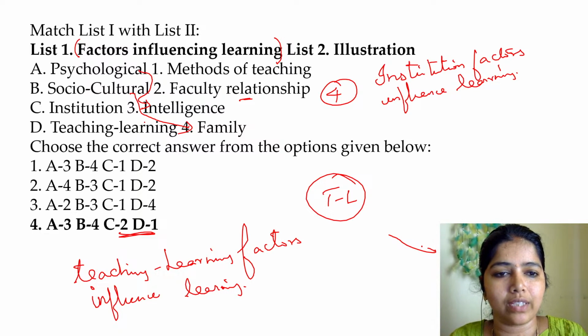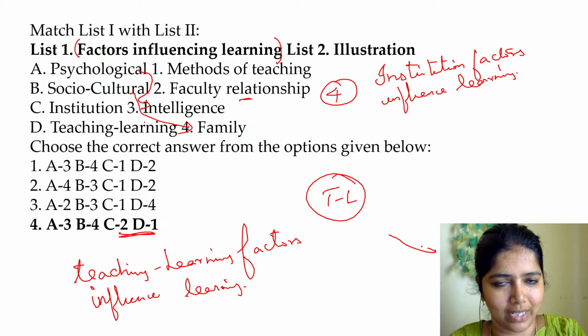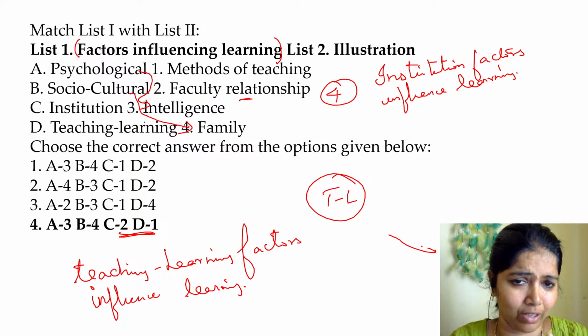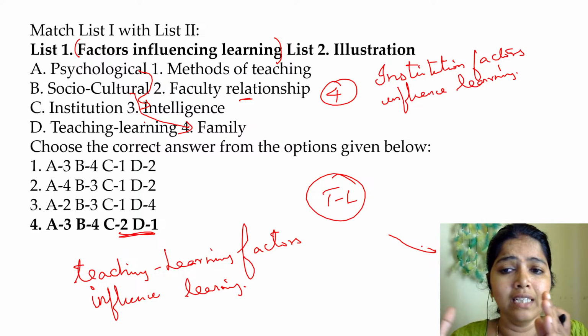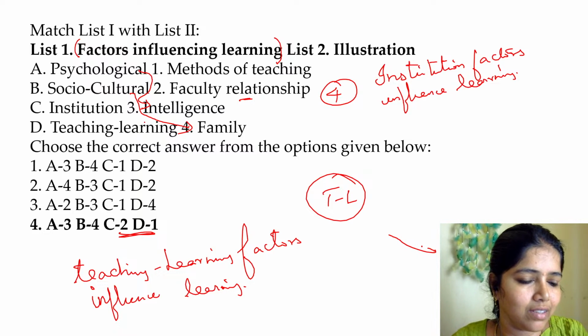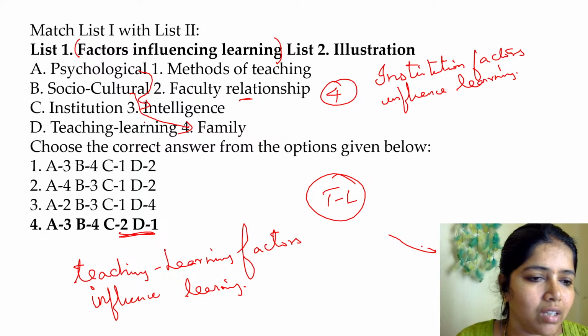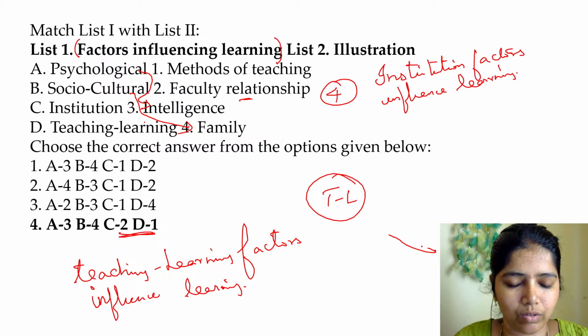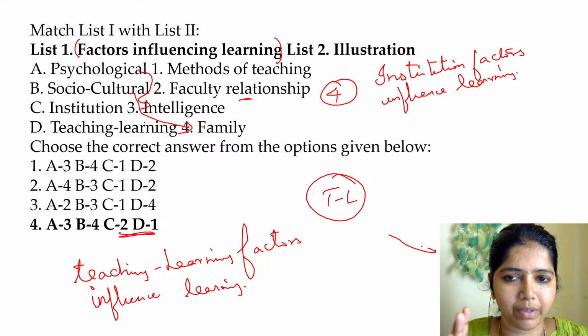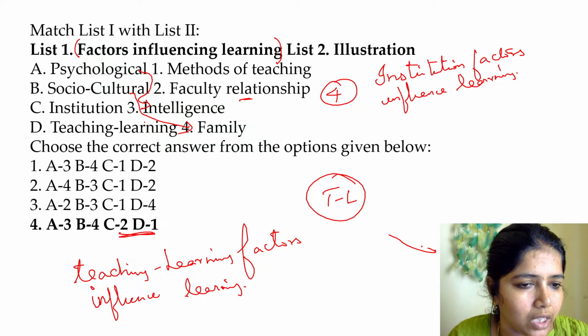See, they have given two things. One is factors influencing learning on one side. On the other side they have given the illustration. Psychological factor, socio-cultural factor, institutional factor, teaching learning factor. Psychological factors mean, when we learn, you are going to learn something, you are preparing for NTA NET exam paper 1. You will have an intention not to get bored. Whatever happens, you will not get distracted. Your psychology will be very strict towards learning. You will be very much focused towards learning. That we call a psychological factor.